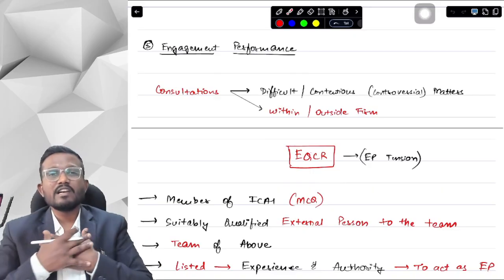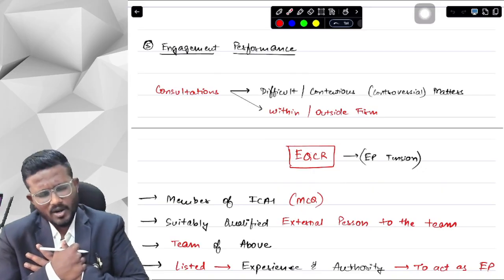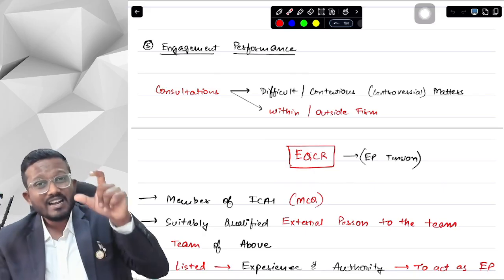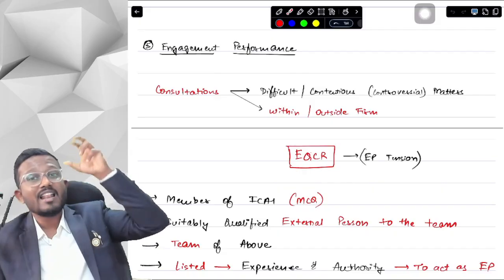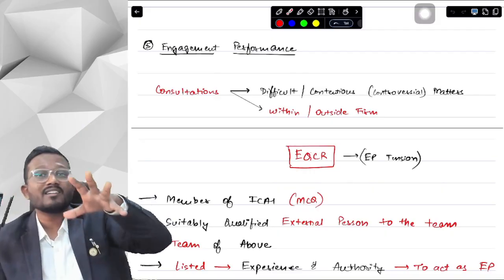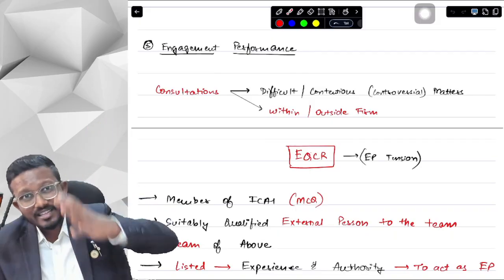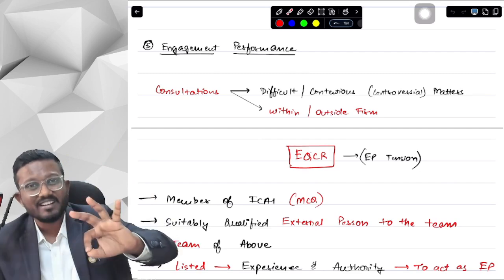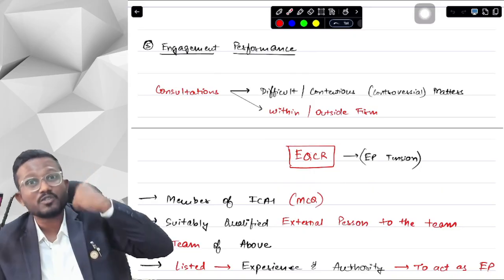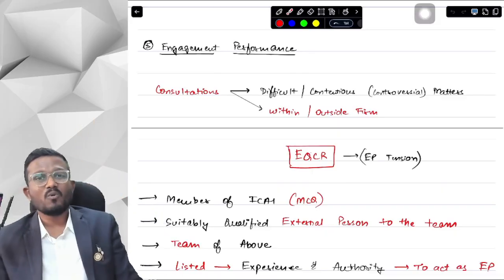Because as an engagement partner, I have all the authority and all the responsibility for maintaining quality on my audit. So I get to decide anything and everything that is happening in the audit. Now when there is an EQCR, who is also one level above the engagement partner, in a way the EQCR is also reviewing the engagement partner's work. The EQCR has the responsibility to review all the things about that particular audit engagement. So the EP also has a pressure, the EP also has to remember that he needs to work with quality so that the EQCR can review and give an unqualified judgment.